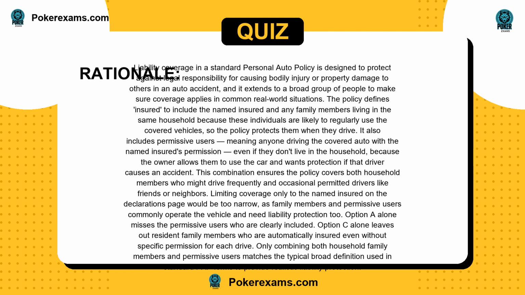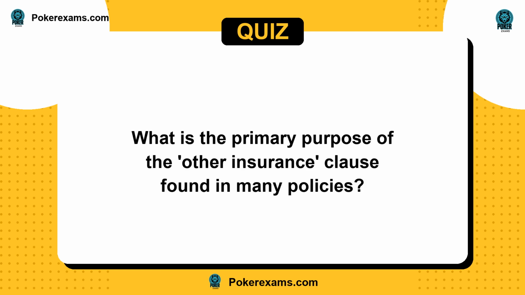Option A alone misses the permissive users who are clearly included. Option C alone leaves out resident family members who are automatically insured even without specific permission for each drive. Only combining both household family members and permissive users matches the typical broad definition used in standard PAP forms to provide realistic liability protection. Next question.